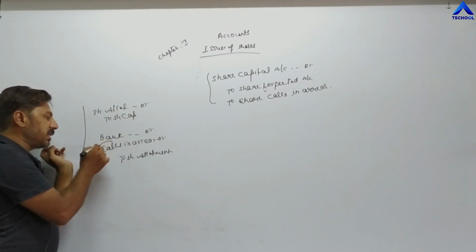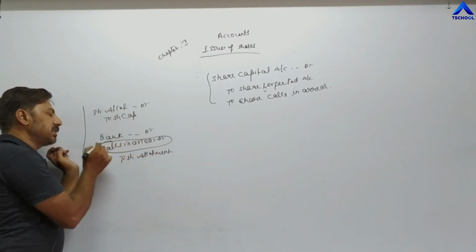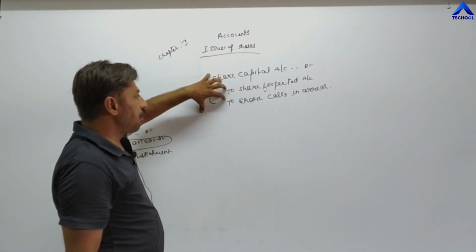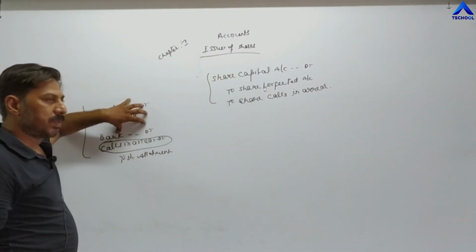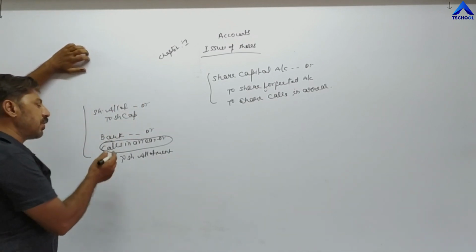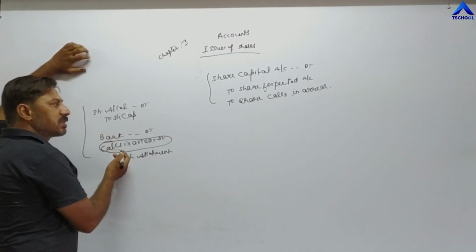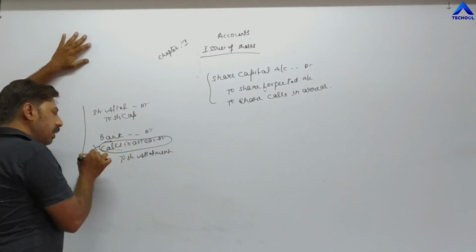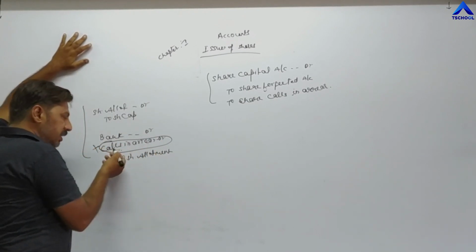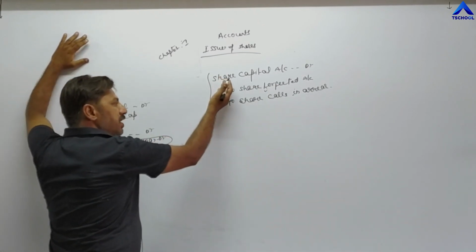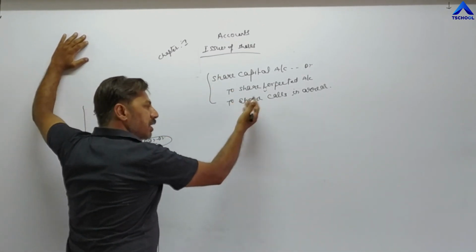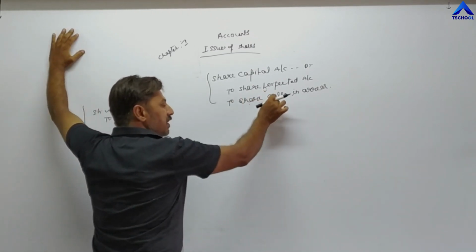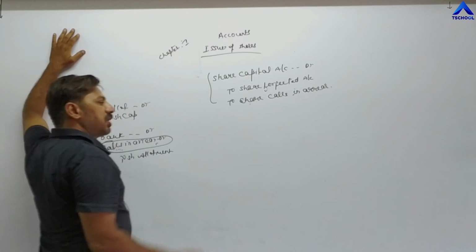So here calls in arrear is debited. When we are passing the journal entry for forfeiture, suppose these shares are forfeited, it means now we are not required to receive this outstanding balance from that particular shareholder. So this account will be closed down. How? In this entry it is debited, so in the forfeiture entry it will be credited. It means we are closing down the calls in arrear account. Now we are not required to receive this money from this particular shareholder.